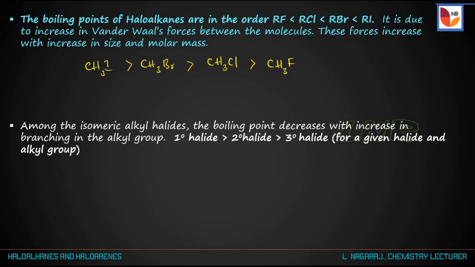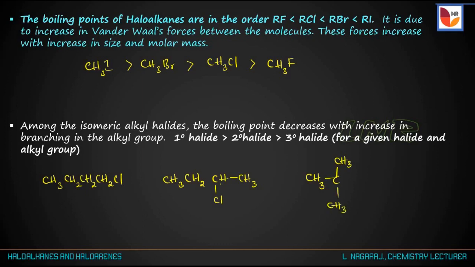For example, let us take butyl chloride, written as CH3CH2CH2CH2Cl, and the next isomer CH3CH2CH(Cl)CH3, and the next isomer (CH3)3CCl.